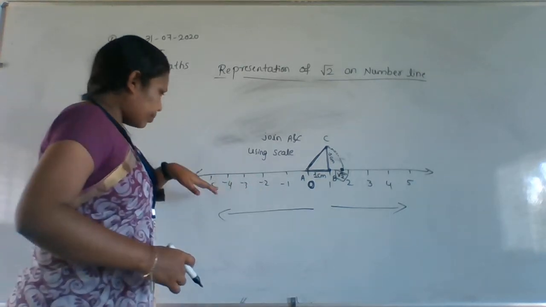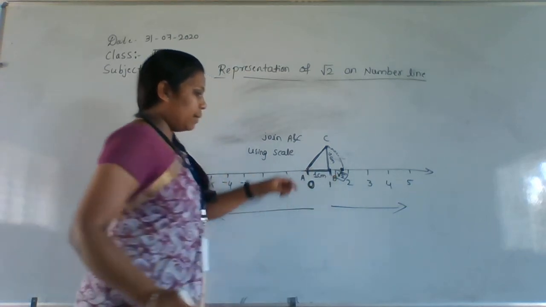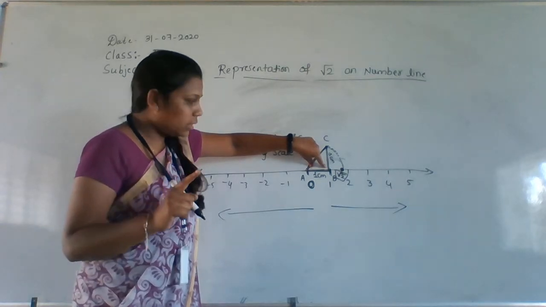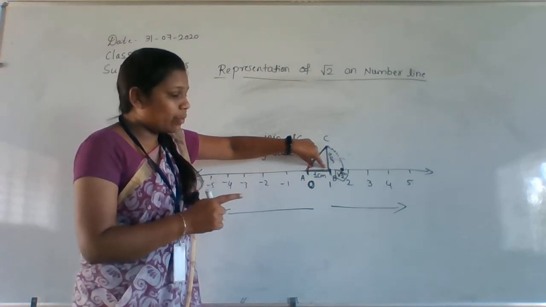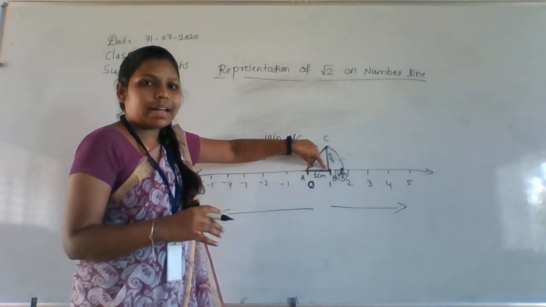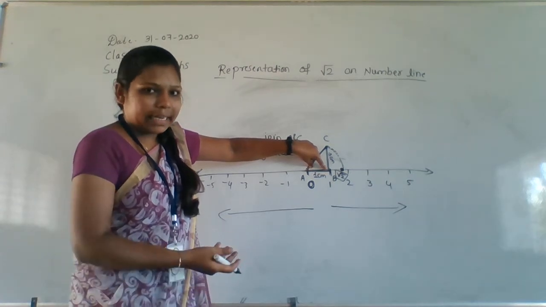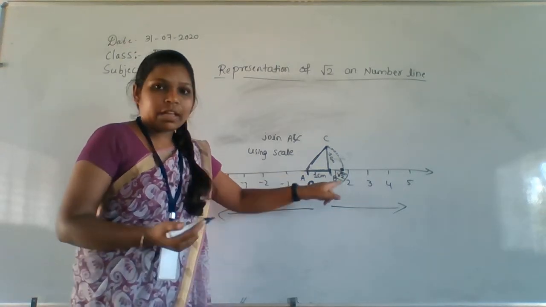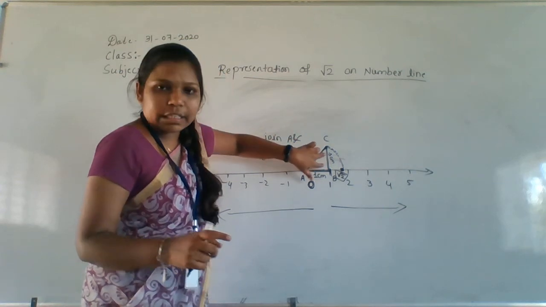So this is our number line. Take here this 1 centimeter. Take this 1 centimeter first, a 1 centimeter line. You have to name the 0 as well as the 1, as A and B. Give a name for that, otherwise we will not understand properly. That's why I am giving a name. Take any letters; here I am taking A and B. So it is A and it is B. Again you have to take a 1 centimeter line here, 1 centimeter, using a scale.